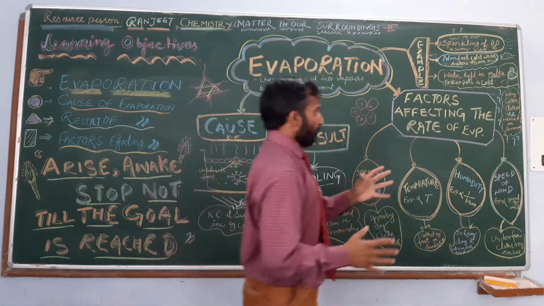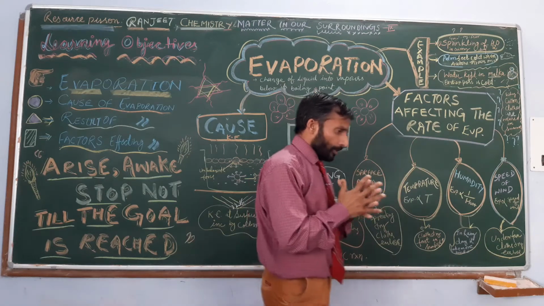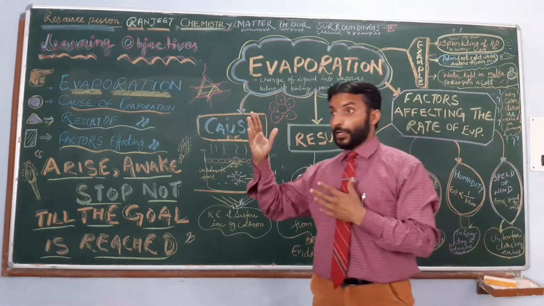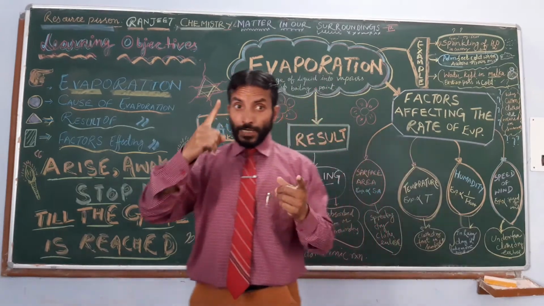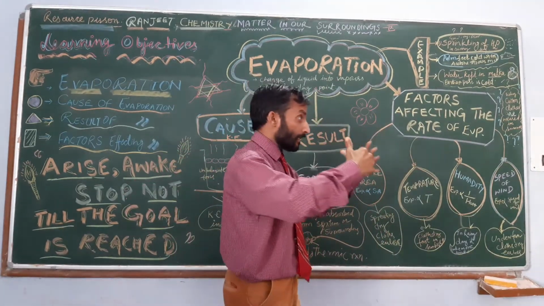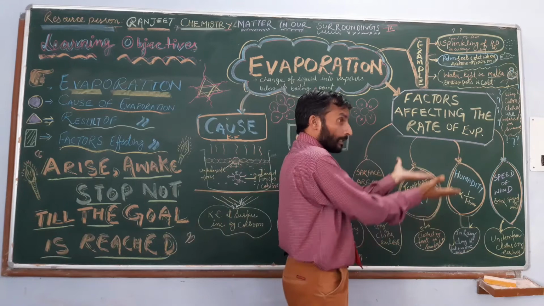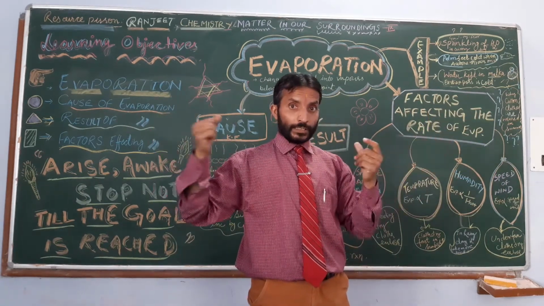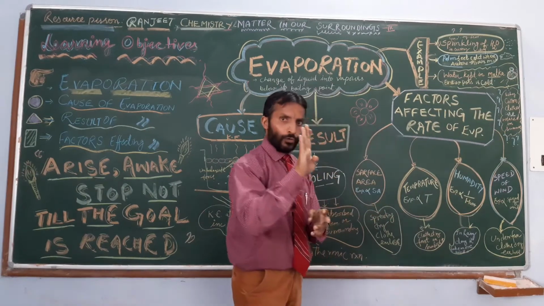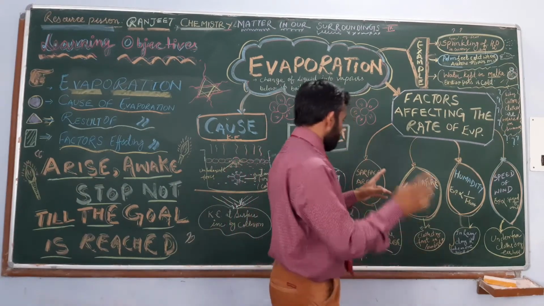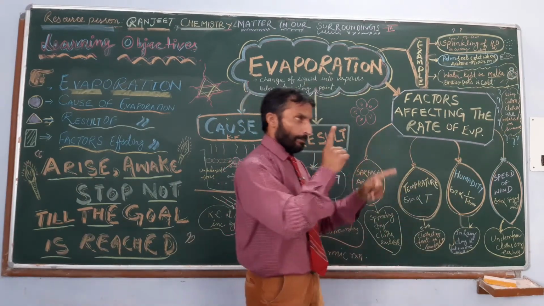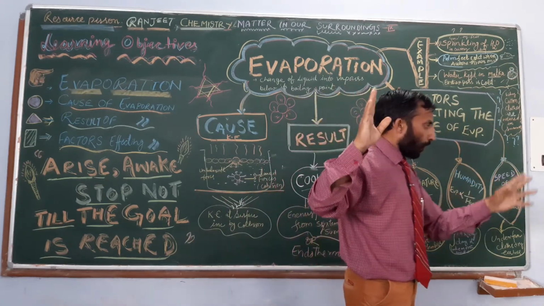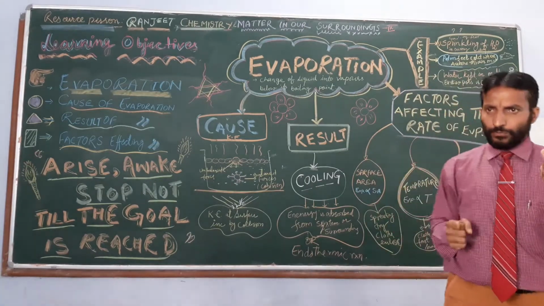Fine. Now next, the very important question: what are the different factors which affect the rate of evaporation? Means, what are the factors which increase or decrease evaporation around us? Yes, there are 4 factors. What are these? Surface area, temperature, humidity and speed of wind. Let us take them one by one.